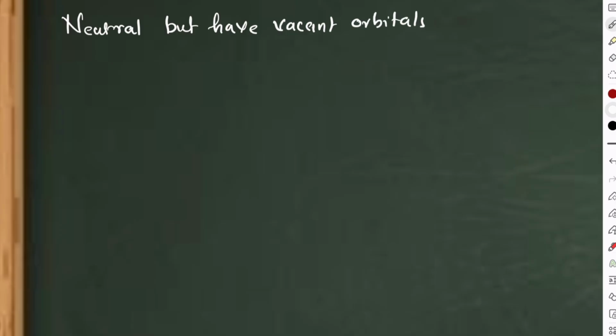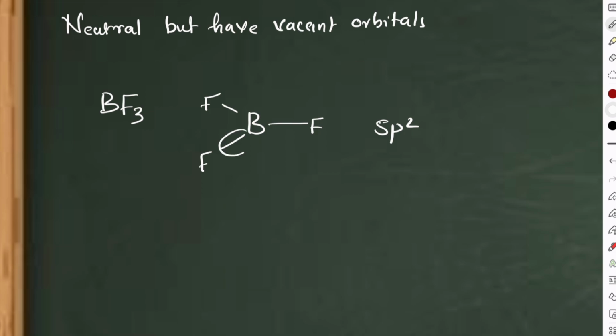Now the other possibility, the second one. What is the second one? Neutral but having vacant orbitals. For example, you consider BF3. Guys, it is octet incomplete, right? What is its hybridization? sp2. 3 sigma bonds, sp2. So one p orbital is unhybridized.